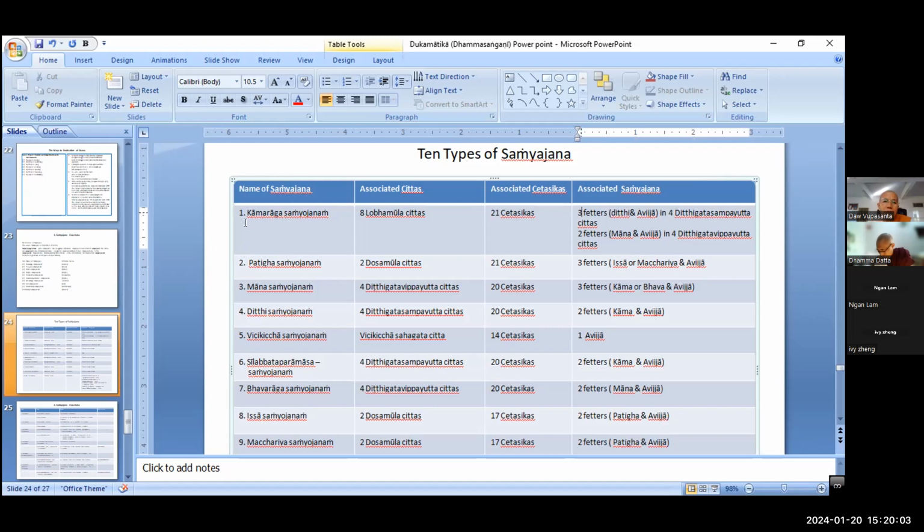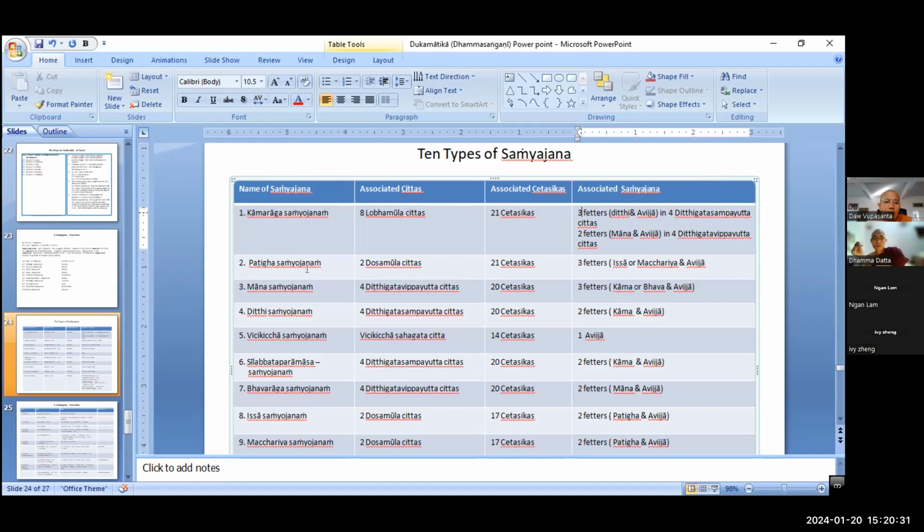That is why Kama Raga can arise with Mana. And whenever lobha arises, there is also Avijja, Moha. That is why Kama Raga Samyojana can arise together with Mana Samyojana sometimes, not always. And Avijja is always there, in the 4 Ditthigata Vippayutta cittas.